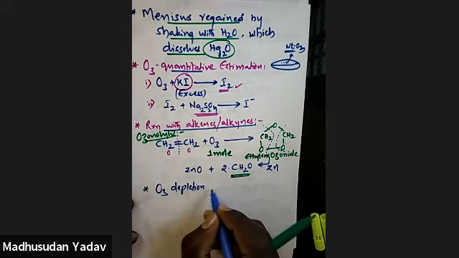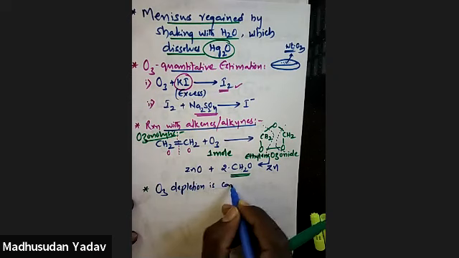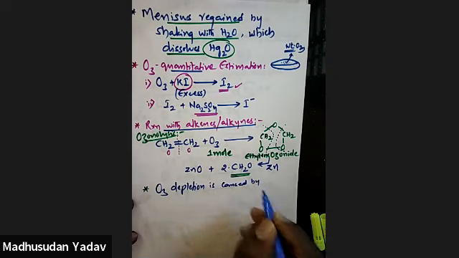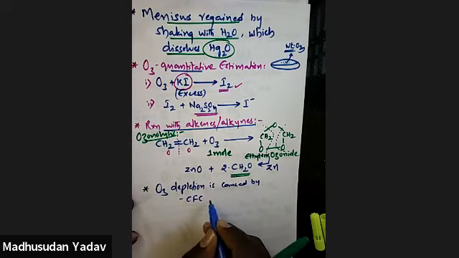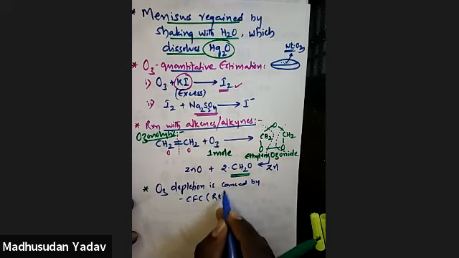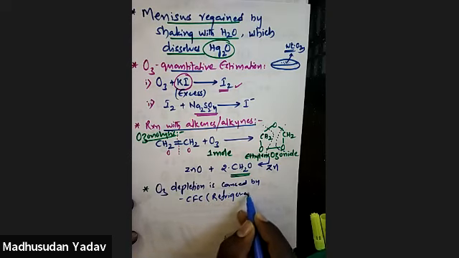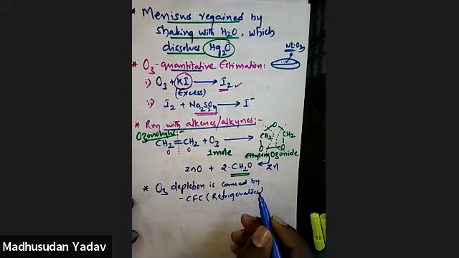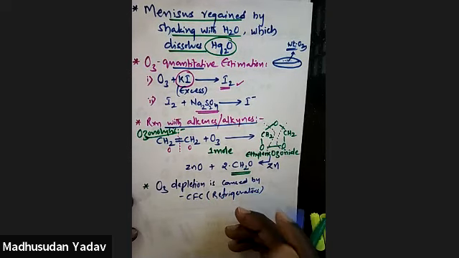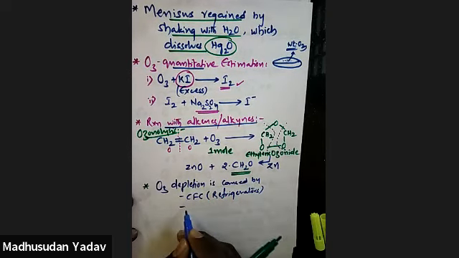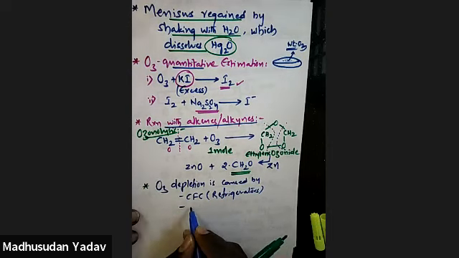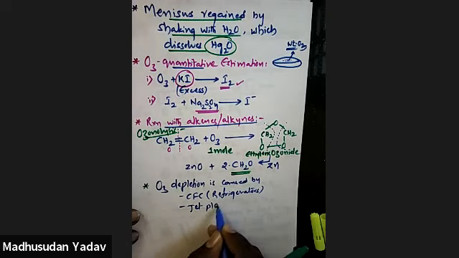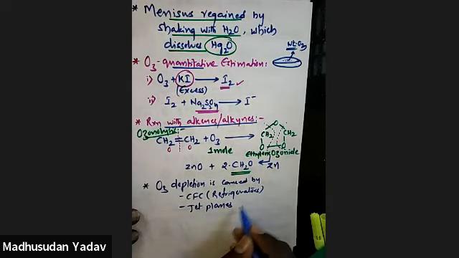Ozone depletion is caused by what? Mainly chlorofluorocarbons, CFC. Mainly they are used in refrigerators. Okay, chlorofluorocarbons, that is refrigerators. Next, it also gets damaged by jet plane exhaust.